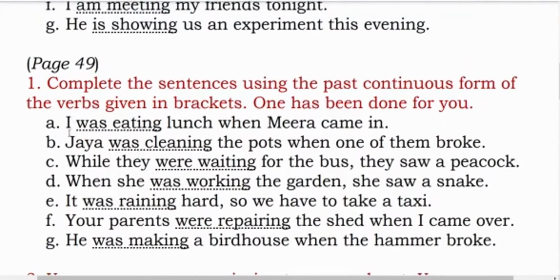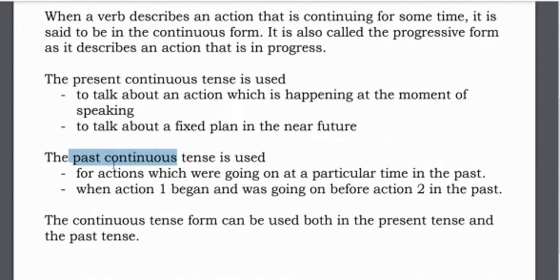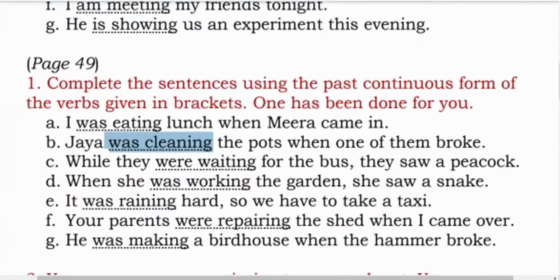Next one. Same as A. Jaya was cleaning the pots when one of them broke. जब एक pot और गमला, whatever you say, जब एक गमला टूटा तब जया उसे साफ कर रही थी. Was cleaning. It will change to past continuous tense.